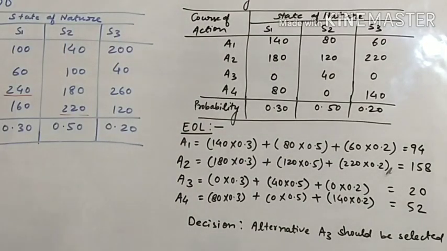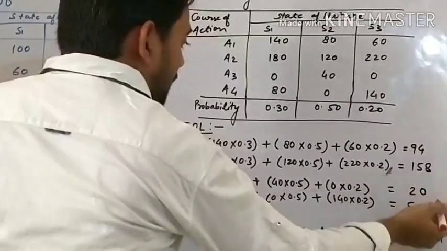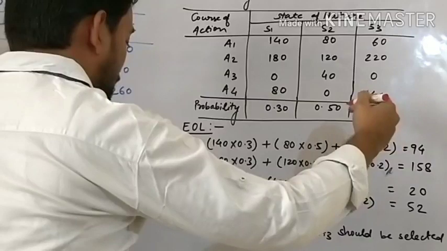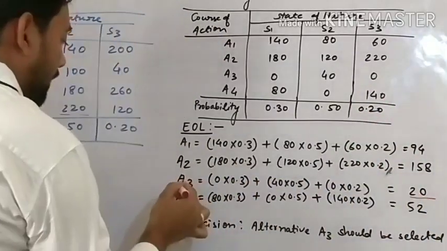What do we have to choose? How will you take a decision under EOL? Minimum opportunity loss: choose the one which has the minimum opportunity loss. You can compare among A1, A2, A3, A4. The value is least in A3.